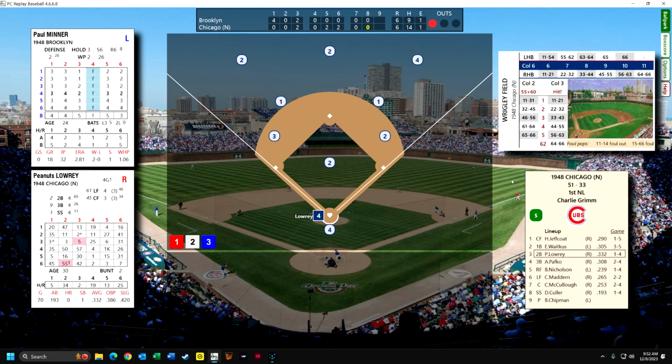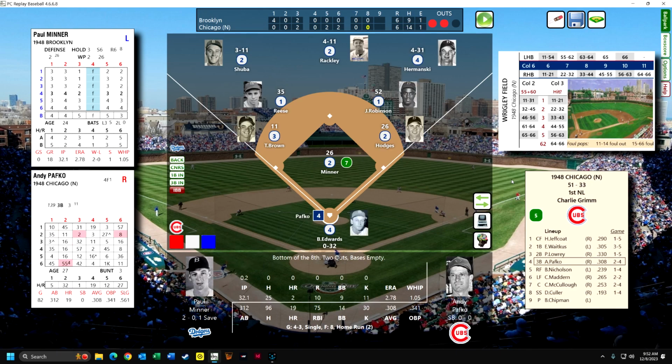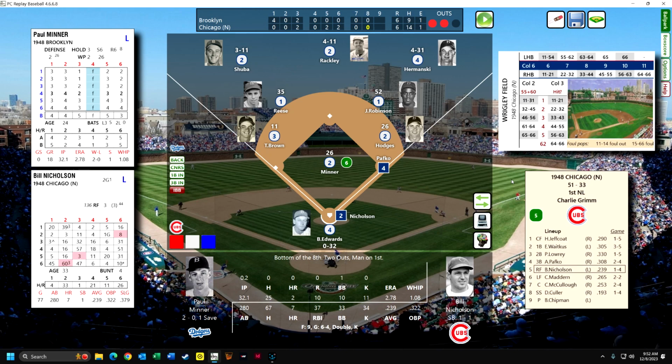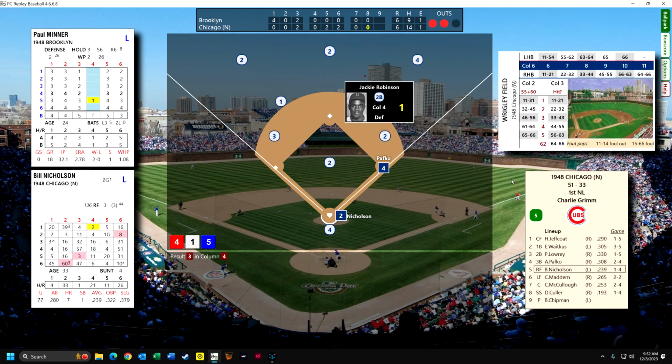Okay, Peanuts is up. Peanuts is going to ground out to the first baseman, and then Pafko. Here's Pafko. He's the guy that always destroys the teams I'm coaching. This is going to be a walk. Okay, they pitched around him. Nicholson is up. He's a left-handed hitter, and he's got power, but this is going to be a ground out to Robinson.